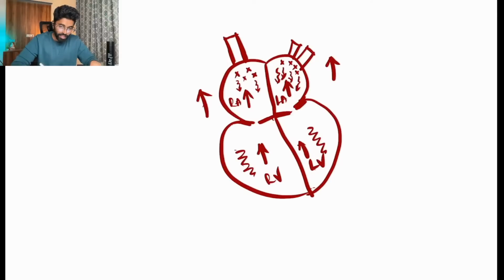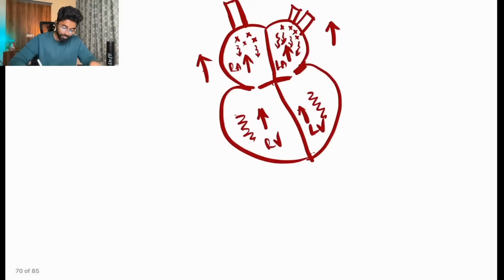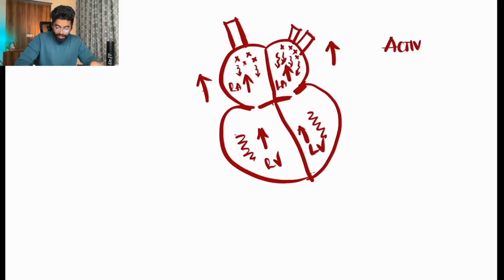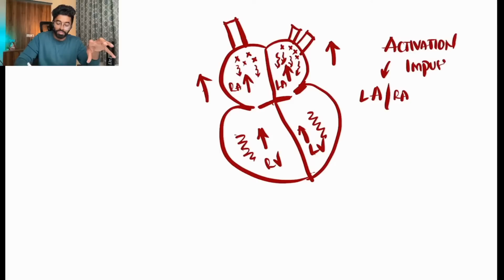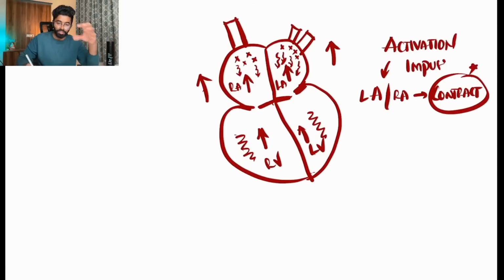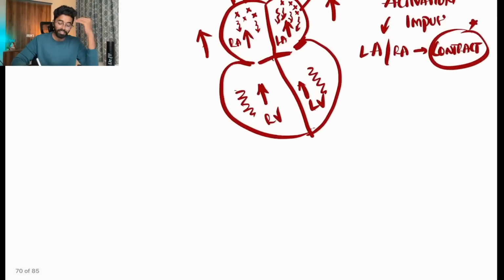Listen to my sentence very carefully. They will be sending activation impulses to the atrium, right? So whenever the atrium is getting constant activation impulses from those foci, both the atria will lose their ability to contract. That's the saturation point, that's what we say. The threshold is completed and it says, I give up because you're constantly irritating me by sending me impulses, and I give up on contracting.